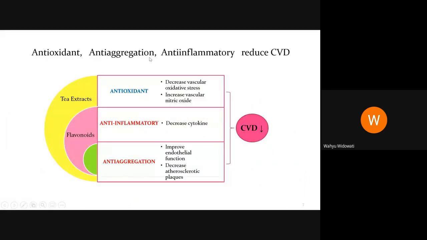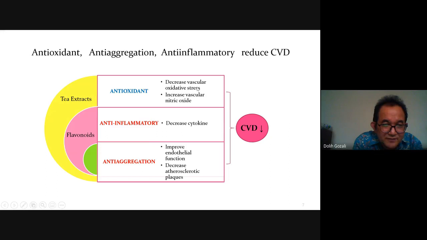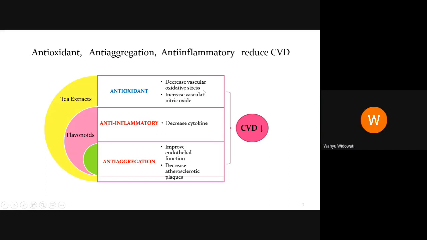Antioxidant, anti-aggregation, and anti-inflammatory activities can reduce cardiovascular disease. Tea extract especially contains many flavonoids, which have many activities: antioxidant, anti-inflammatory, and anti-aggregation. Antioxidants can decrease vascular oxidative stress and increase vascular nitric oxide. Anti-inflammatory activity decreases many cytokines. Anti-aggregation improves endothelial function and decreases atherosclerotic plaque. So tea flavonoids can decrease CVD.